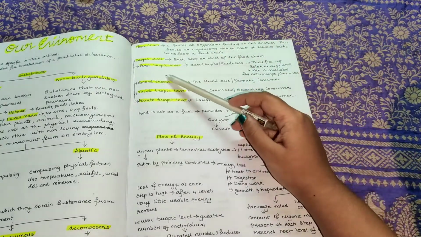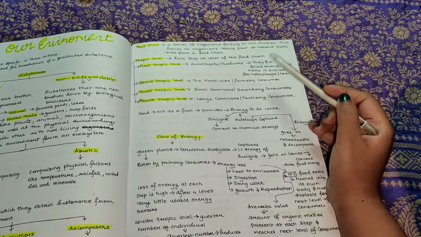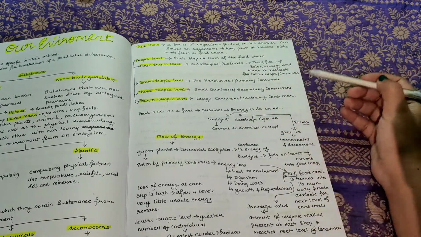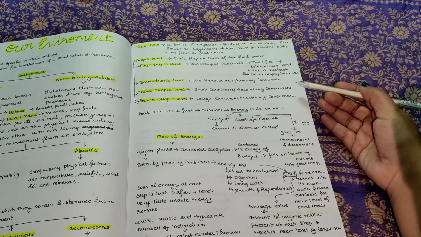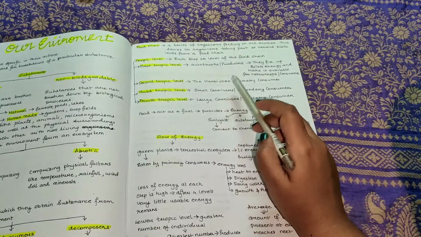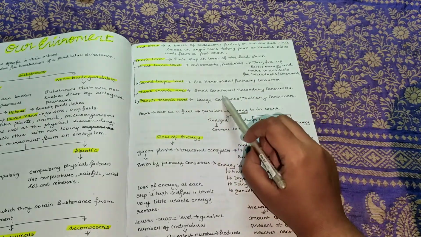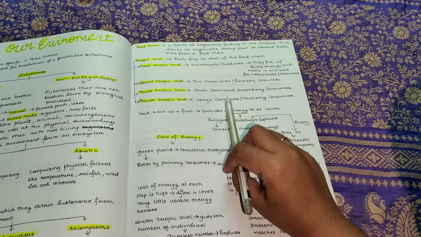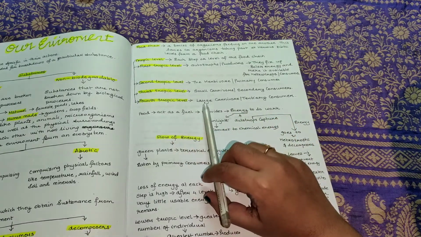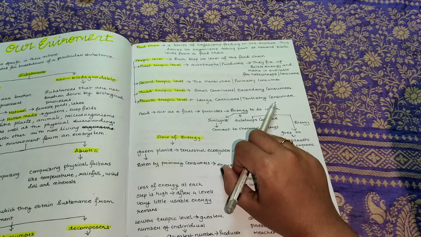Now, the first trophic level is the autotrophs or producers, which fix the solar energy and make it available for heterotrophs or the consumers. Then comes the second trophic level, in which the herbivores or primary consumers come. In the third trophic level, small carnivores or secondary consumers come. And in the fourth trophic level, large carnivores or tertiary consumers come.